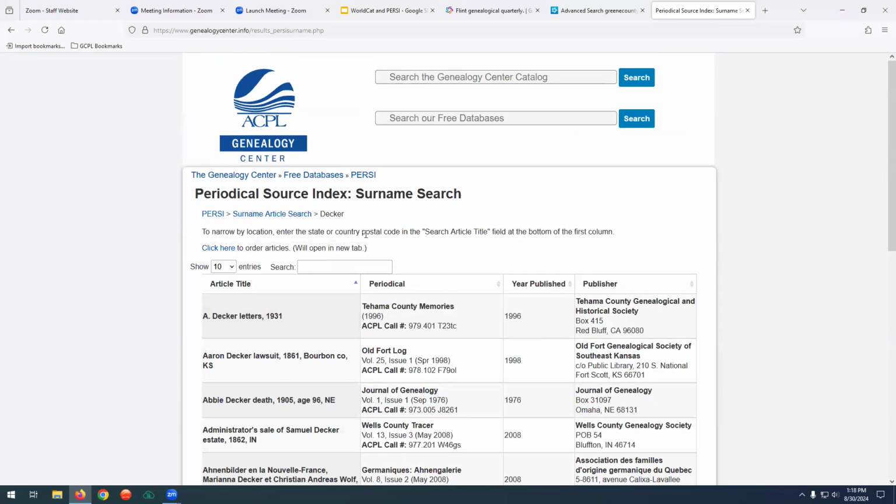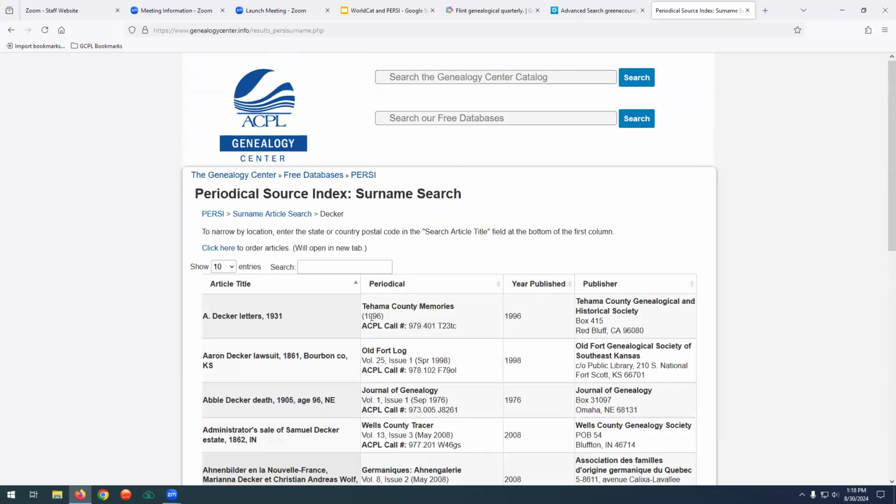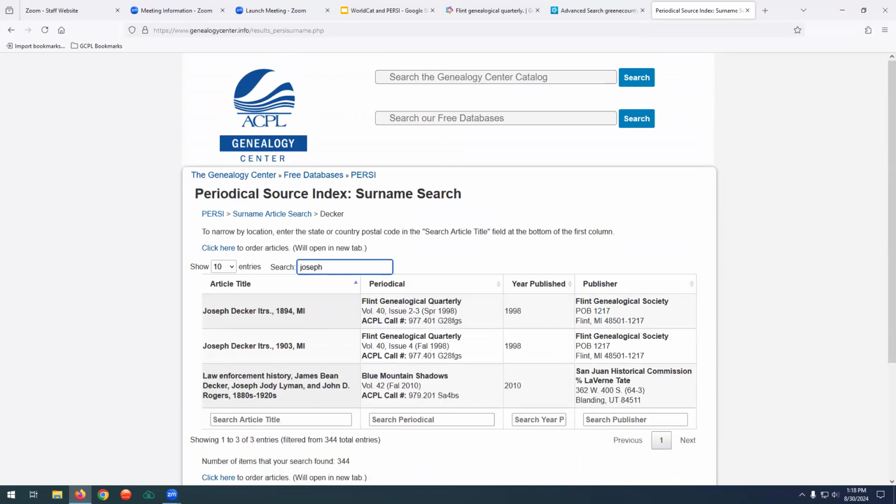Now, this is still pretty broad. I've got a whole lot of articles here, 334. It's too much for me to look through. Now, this is just kind of like an index of what's available. It doesn't actually give you pictures of the articles or pictures of the issues. It just tells you where they are. So I'm going to narrow it down to Joseph. And this is how I got the Flint County Genealogical Quarterly.